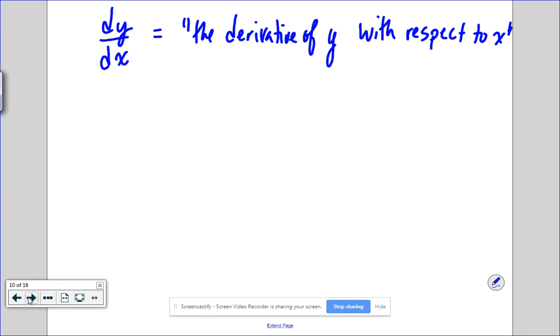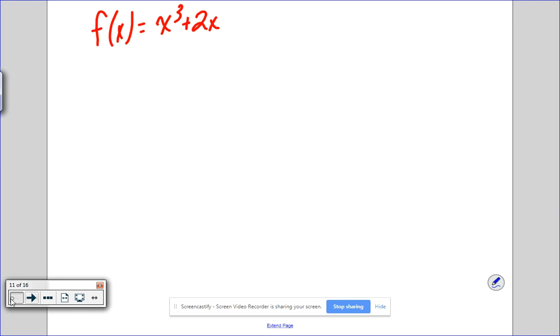Okay. Let's see. Yep, we'll pick up with the cubic example tomorrow. What does the derivative do for the